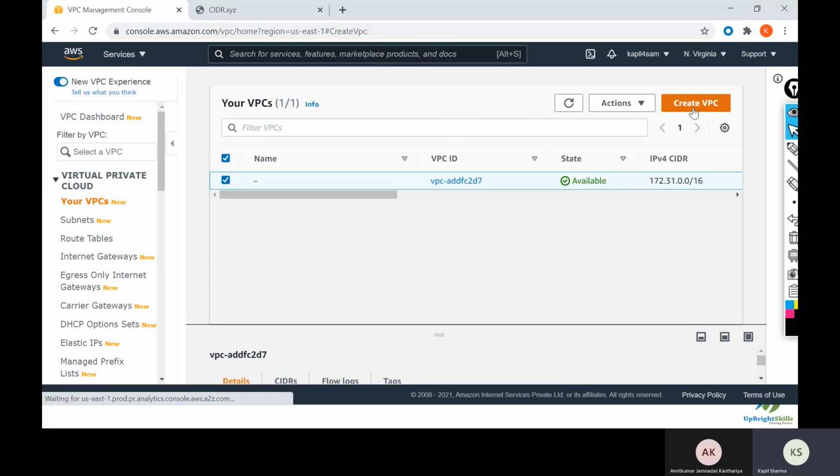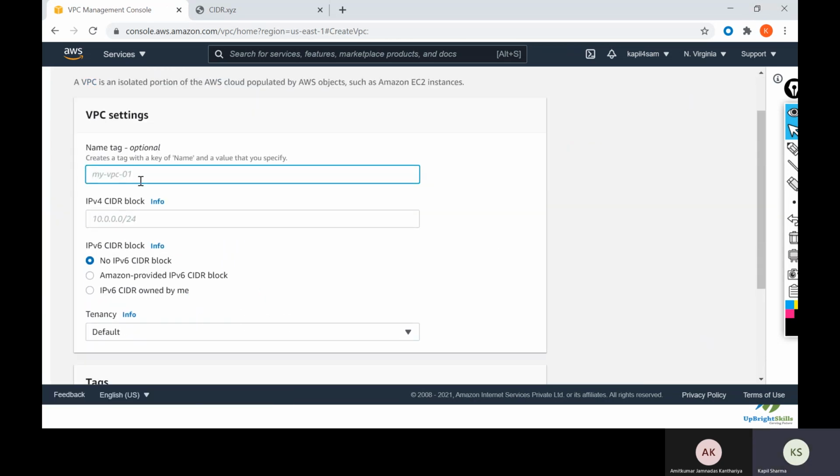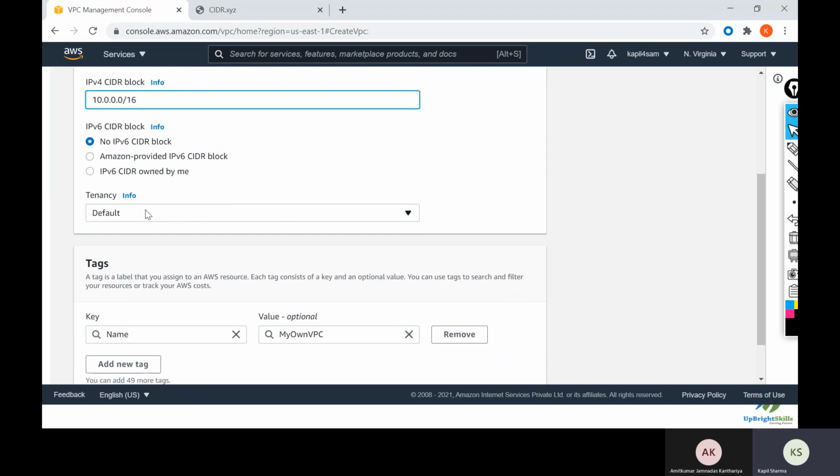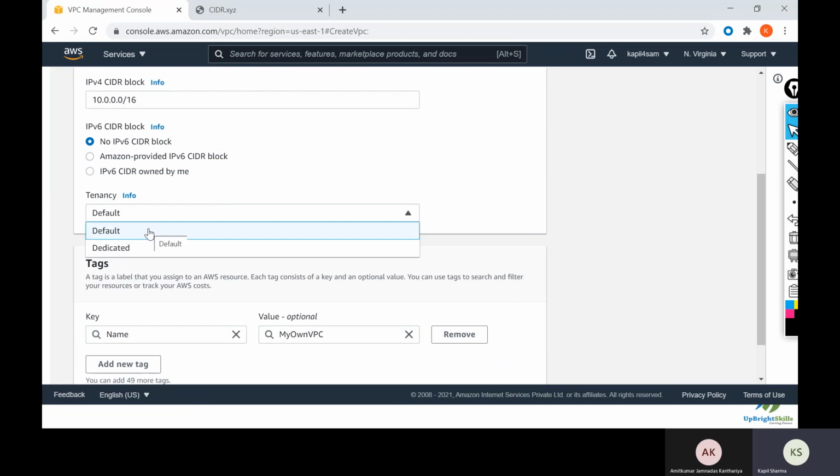So now we will click on create VPC, and here we will give it a name, my own VPC, and I will give a range 10.0.0.0/16. Whatever range you want you can define. If you want to use an IPv6 CIDR block, you can use IPv6, or if you want IPv6 provided by Amazon, you can use that also, right? And if you are not using IPv6, then you can go with IPv4. Tenancy you can select, it will be the default tenancy. Default will be on shared hardware, and if you want dedicated hardware it will be more costly. So always go and choose default.